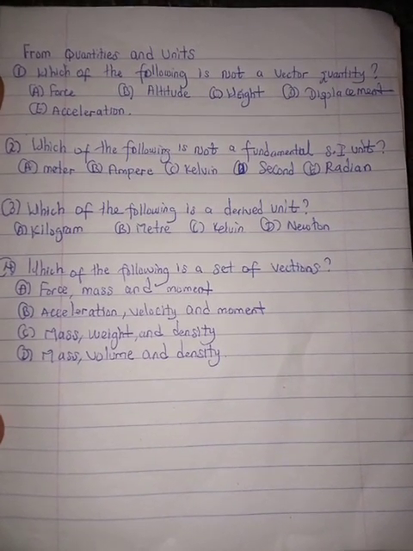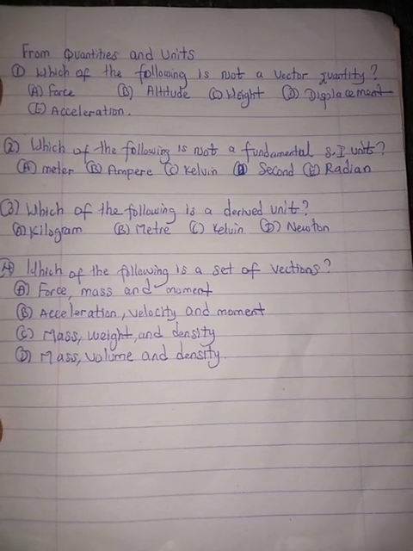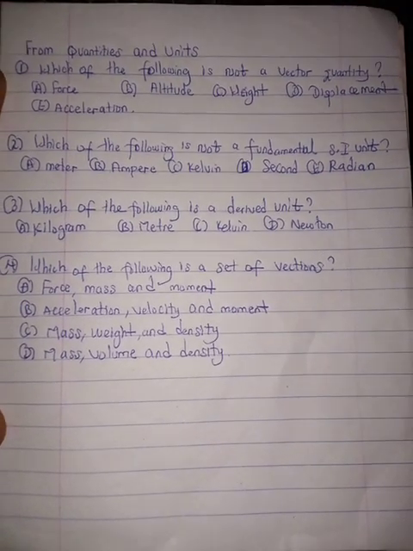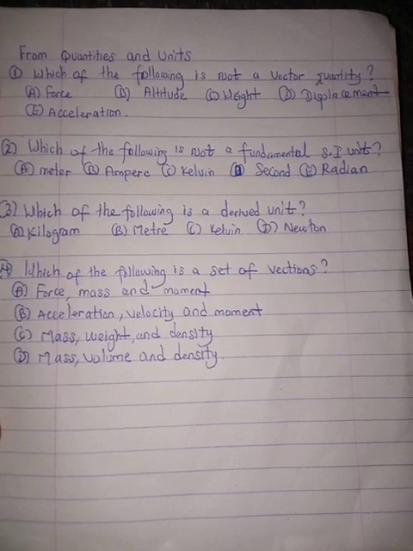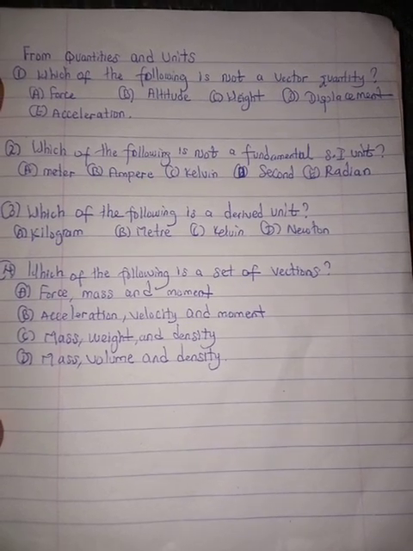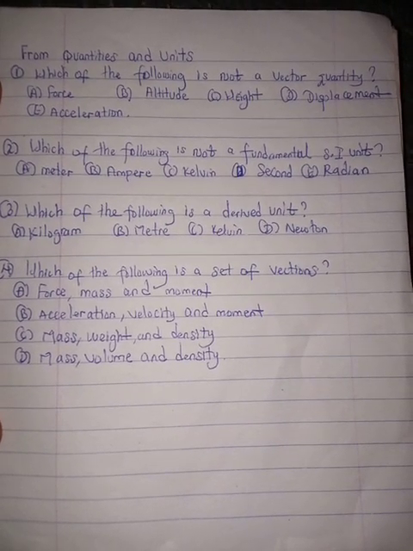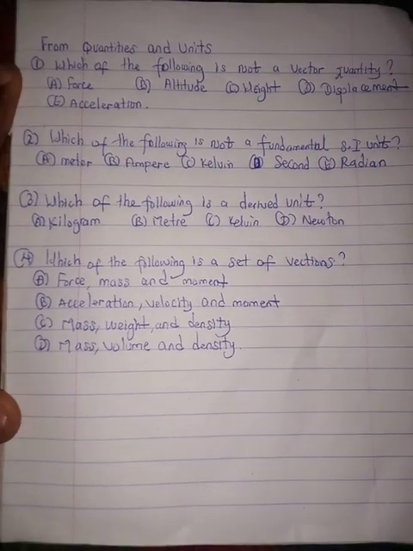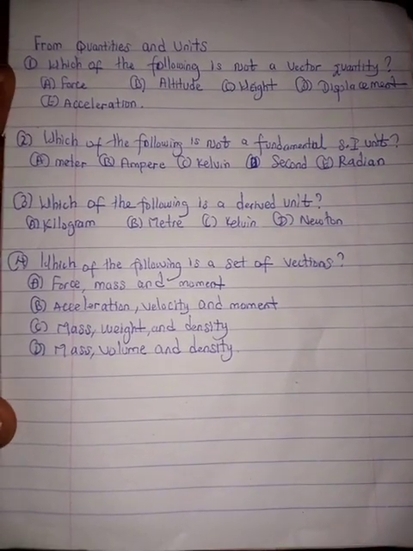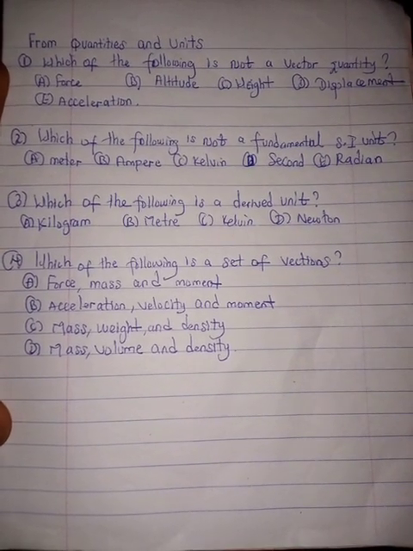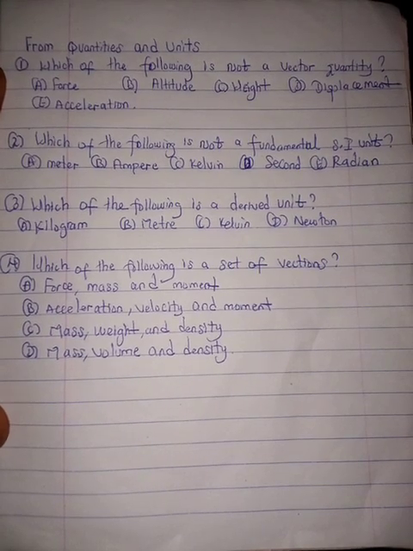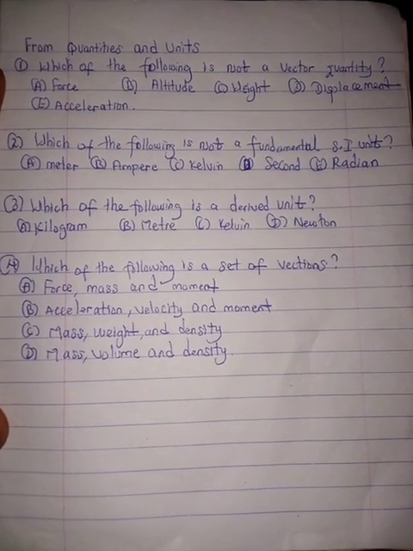There are some questions here. The first question says, which of the following is not a vector quantity? First of all, for a quantity to be a vector, it has to have both magnitude and direction. Magnitude or size alone cannot completely describe a vector.